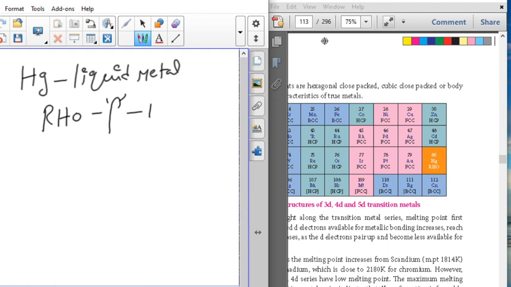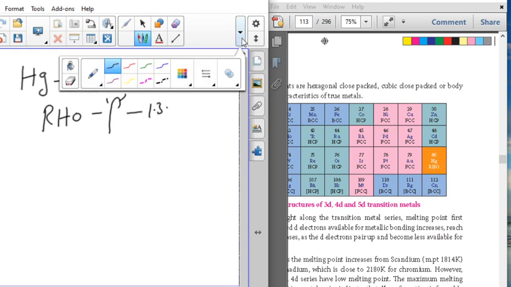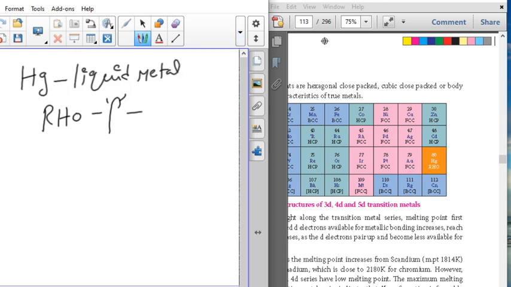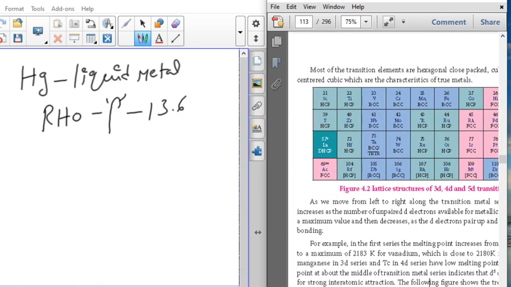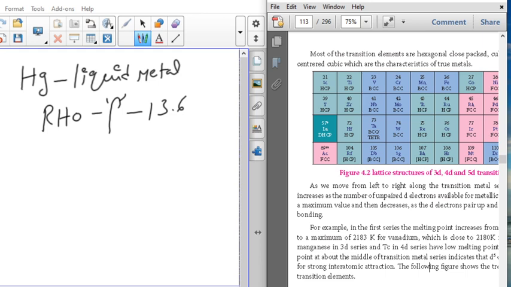The density of mercury is 13.6 gram per cc, so the highest denser element is mercury. That's why it is the rho value. Rho is the symbol for high density, high viscosity elements. Moving from left to right, metallic character decreases. And what about melting points?